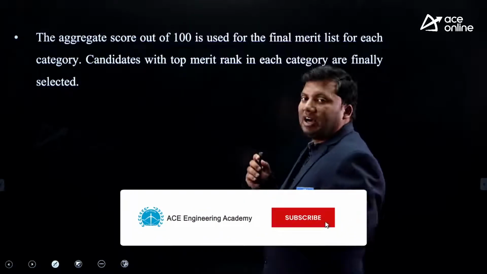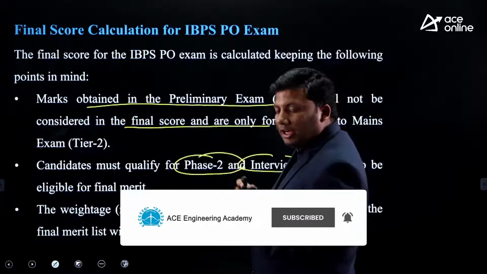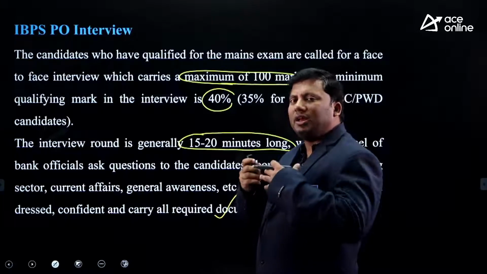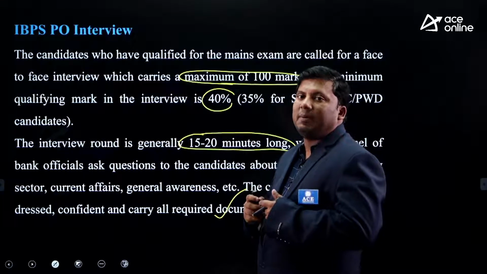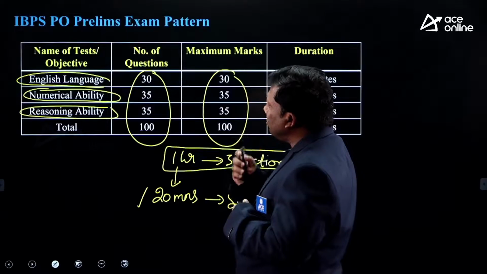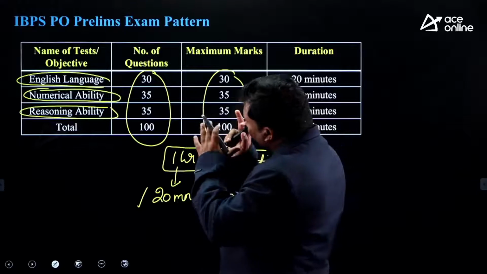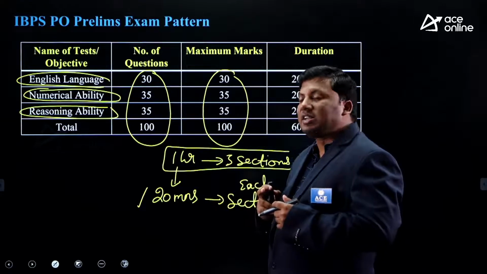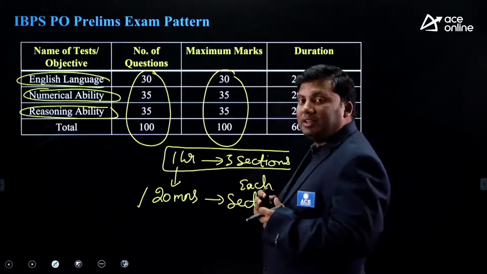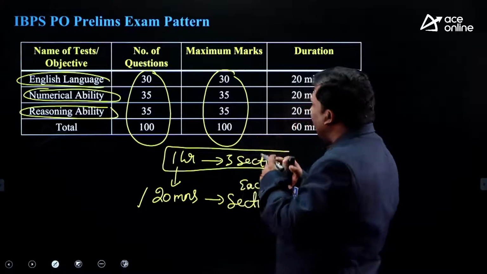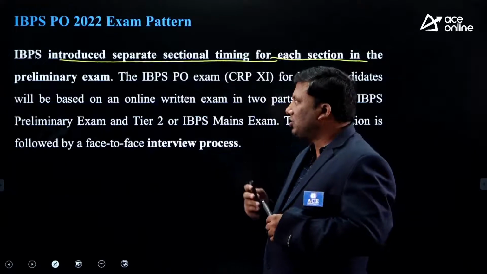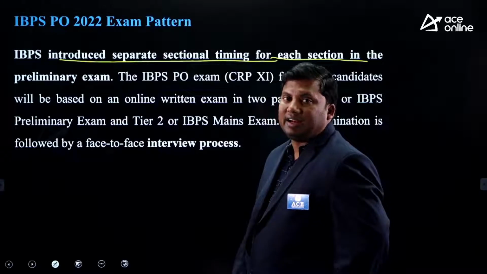And in what ratio prelims, mains and interview are used to prepare the final merit list, right? What do you mean by an interview in an IBPS PO paper, and how students should be prepared, what is the duration of the interview, what is the format of that paper, or the exam pattern of that paper, how many questions will come, how many marks will be there, and will there be any negative marking in the paper, what is the duration of that paper, I hope the idea is clear.